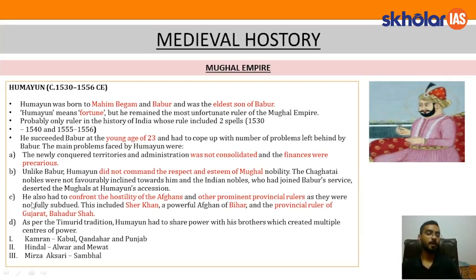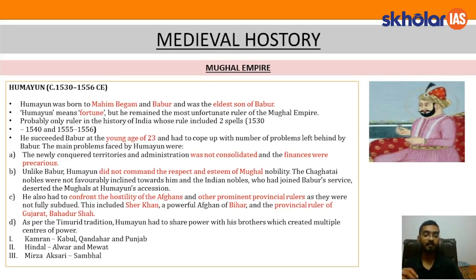Let's move forward. He also had to confront the hostilities of the Afghans and also prominent provincial rulers, as they were not fully subdued. What they are basically talking about is that the Afghans fought a battle with Babur, the Battle of Ghaggar, in the year 1529. This battle was won by Babur, but the Afghan threat was not completely waved off.